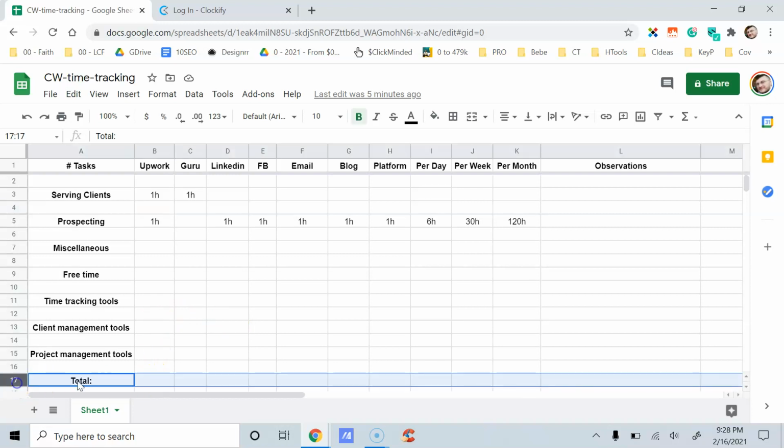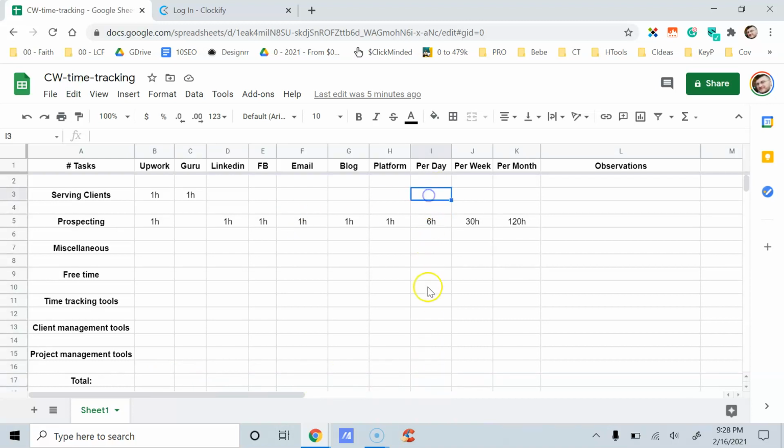That's it. And the last column would be the total hours you spent per day. For example, if you work 8 hours or 10 hours, you know as a freelancer how much time you devote and invest in working. Ensure that working means how many hours you serve clients per day, how many hours you do prospecting per day, and how many miscellaneous activities you dedicate to per day, so that on a daily, weekly, and monthly basis, we know how much free time you are left with.